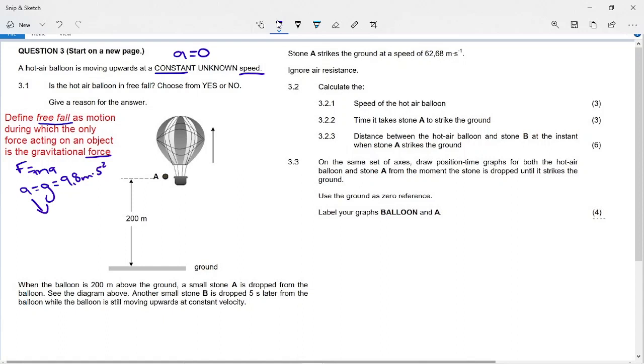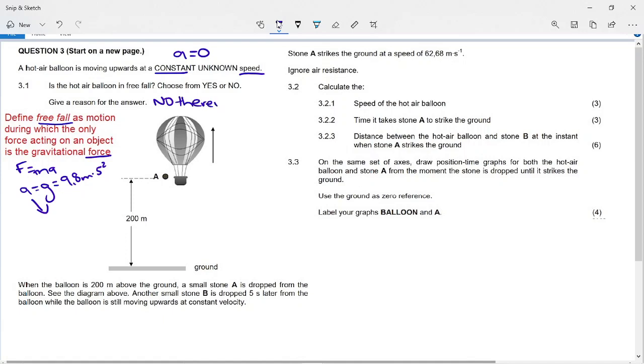So we've just discovered from the question, it says that the balloon is moving at a constant unknown speed. If we are moving at a constant speed, there is no net force because there is no acceleration. But we know that an object that is in free fall has to be accelerating because gravity is working on it. So the balloon is not in free fall, no. And we should use the definition to help us answer the question.